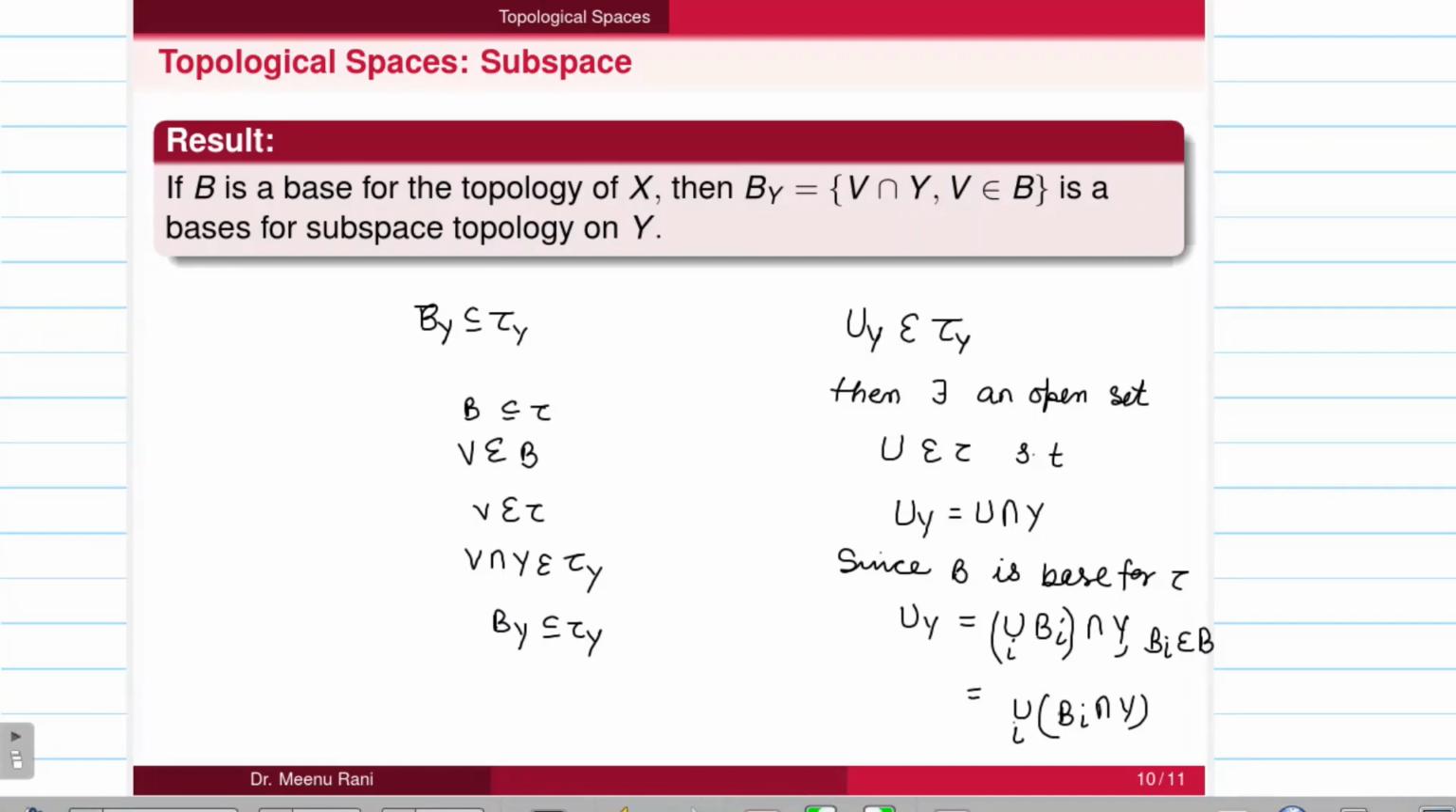Now these B_i intersection with Y are the members of B_Y. So we have written U_Y, that is a member of tau Y, as a union of some members of B_Y. So we can say that B_Y is a base for the subspace topology on Y, as it satisfies the first property as well as the second property.